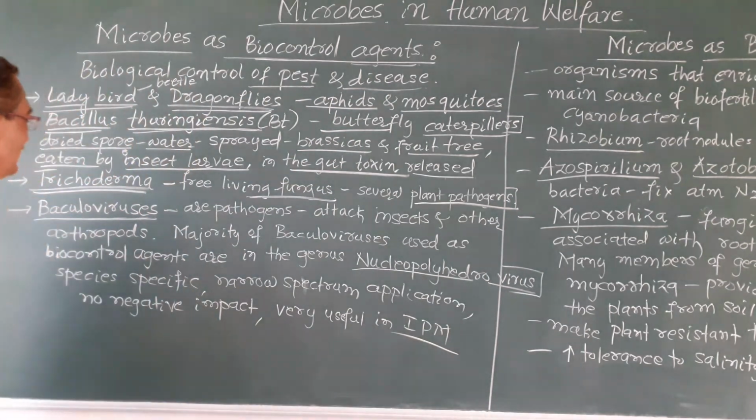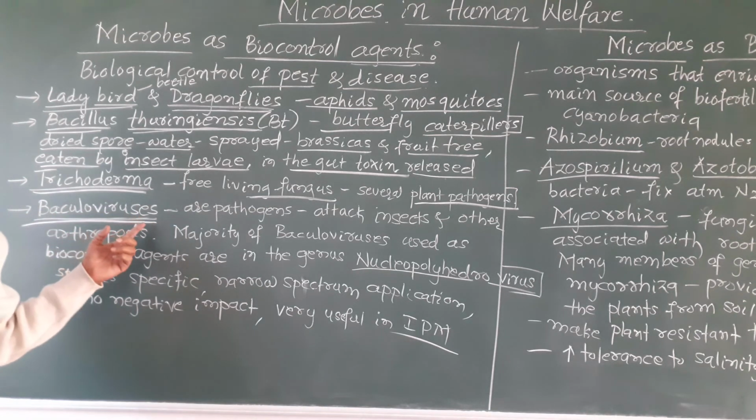And the next one is baculoviruses, another microbe.